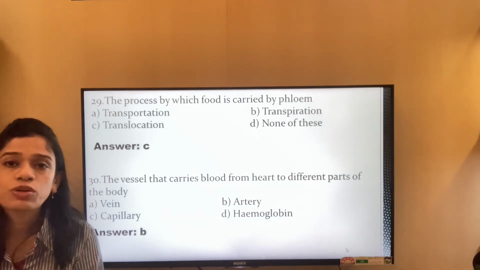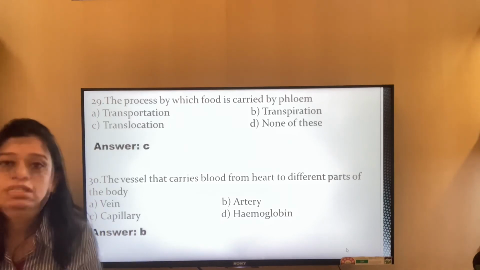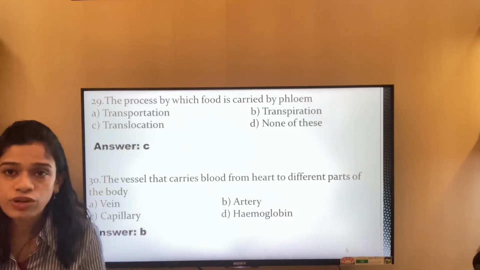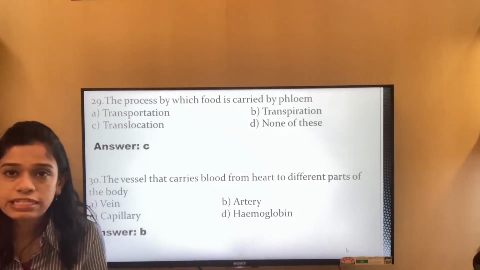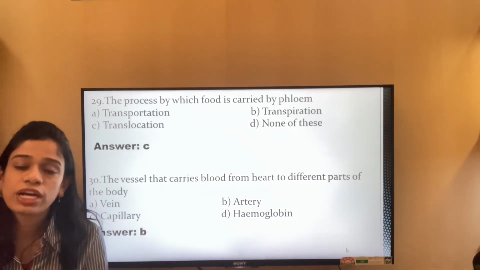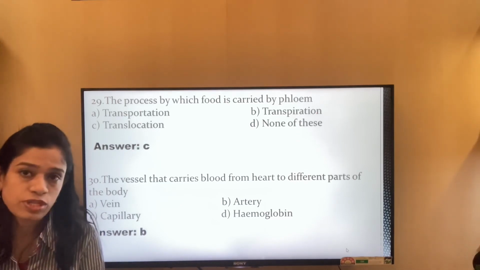So these are the questions for MCQs on the chapter life processes. These are the normal, straightforward MCQs, and we'll also talk about the reasoning, the statement and assertion MCQs, and also the case-based MCQs.